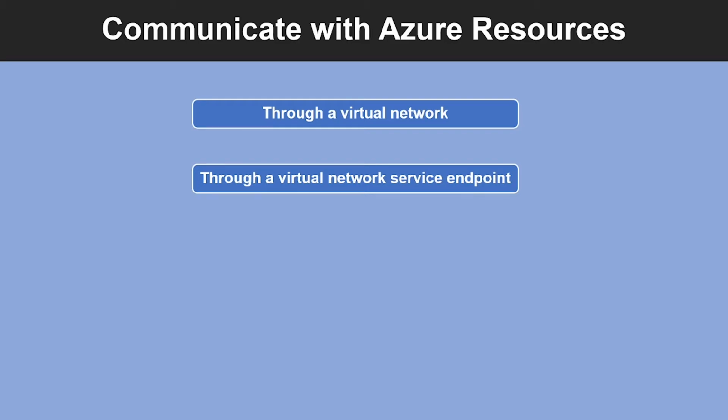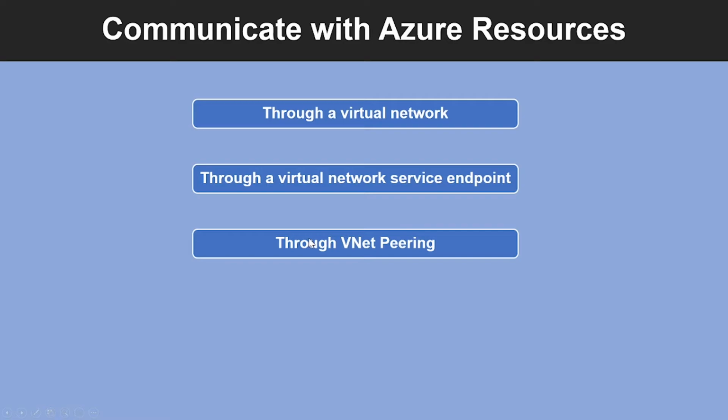Service endpoints allow you to secure your critical Azure service resources to only a virtual network. Third is through a VNet peering. You can connect virtual networks to each other, enabling resources in either virtual network to communicate with each other. This is called VNet peering. The virtual networks you connect can be in the same or different Azure region.